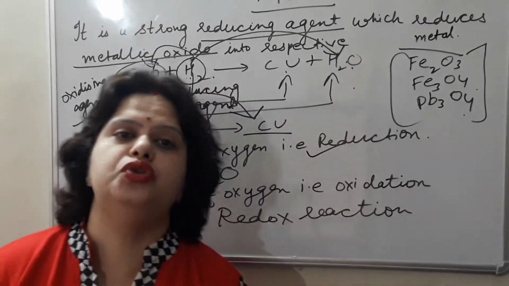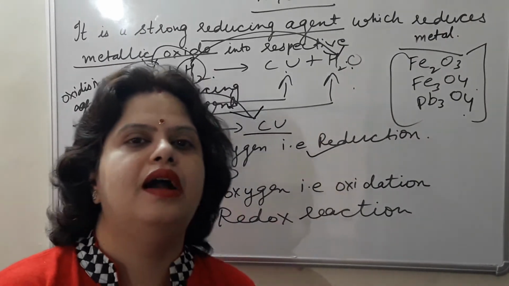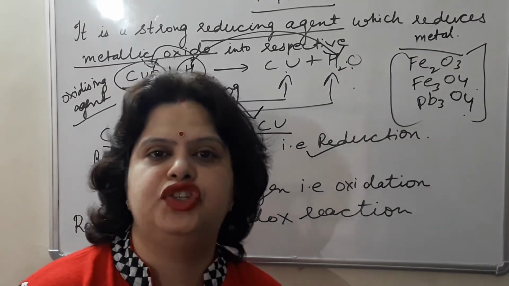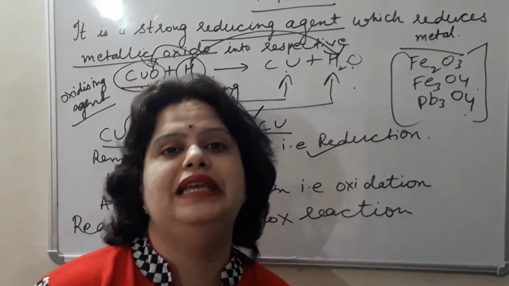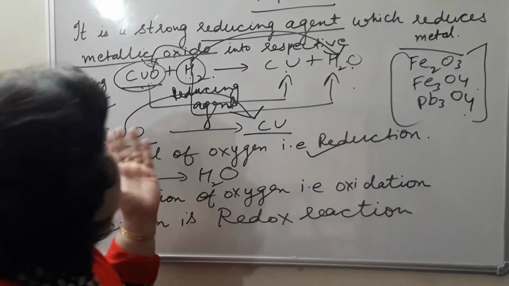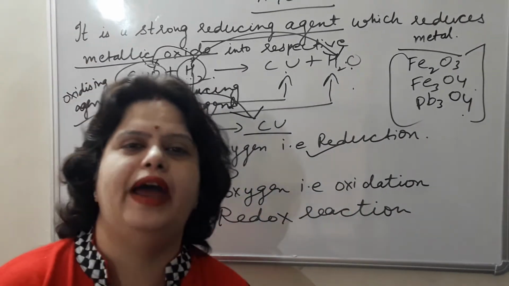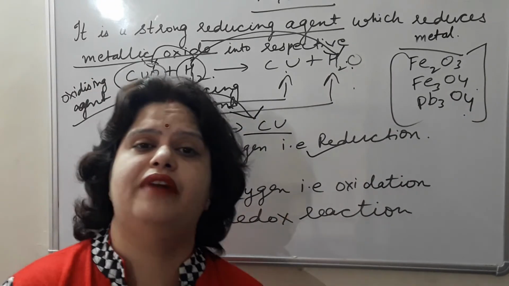Hydrogen gas is also used in the preparation of ammonia, which is a very important compound used in the manufacturing of fertilizers. So all these are the uses, or you can say some of these can be the chemical properties of hydrogen also. Yes, this can be considered as a chemical property of hydrogen also. So just revise all these things.